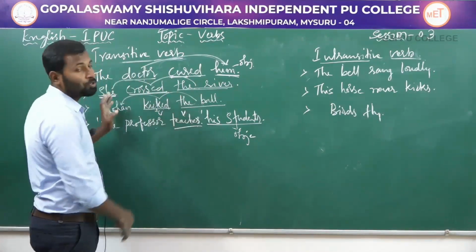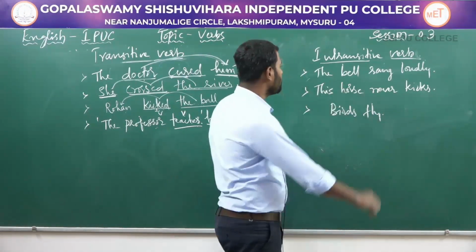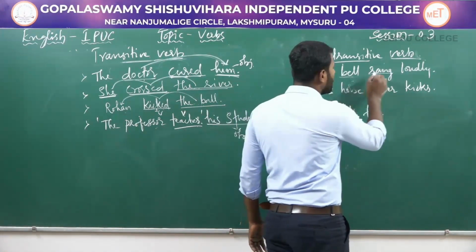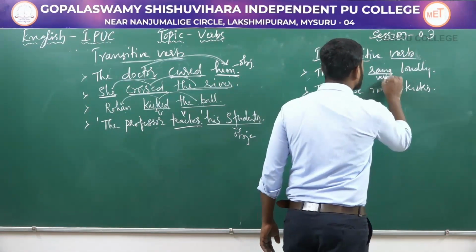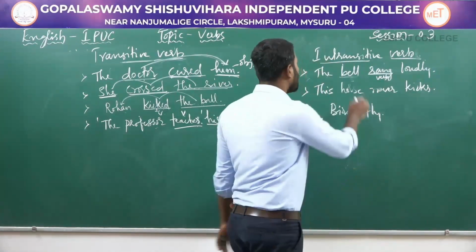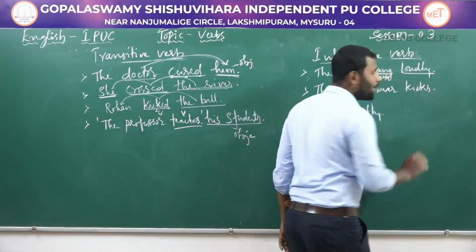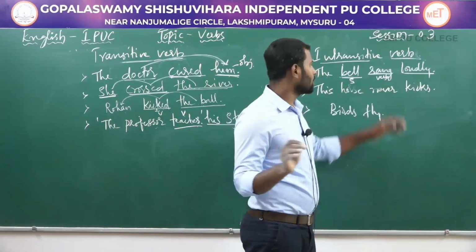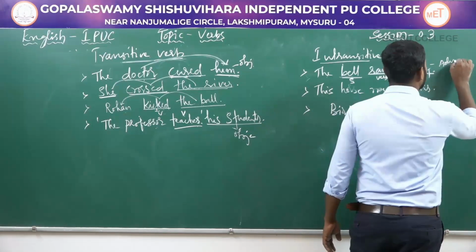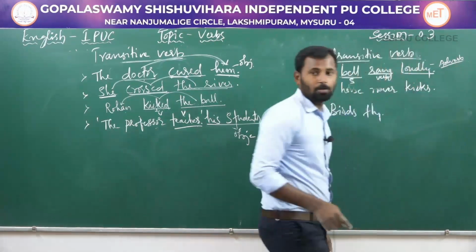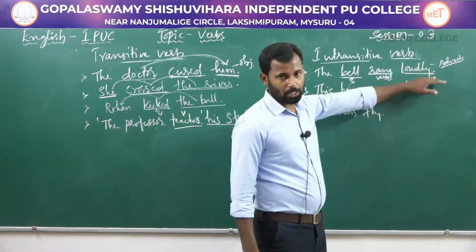So I hope you have understood transitive verbs. Now, intransitive verbs. The first sentence: the bell rang loudly. Here the word rang is the verb which shows the action of ringing, and the bell is the subject. But loudly is not the object in this sentence; loudly is an adverb. So the sentence does not have any object.